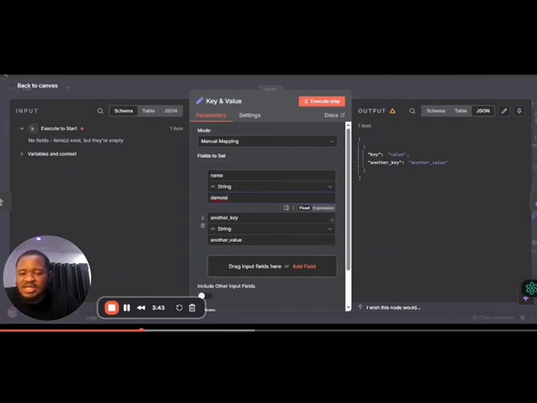And then let's say this is another key. So let's say age, and I put 20. Now there's something called data types in n8n. One data type is a string. But before we go there, let's just use this node to explain the key and value. So basically, that's just key and value. So if I execute it now, let me zoom in. Just look at what is going to happen.